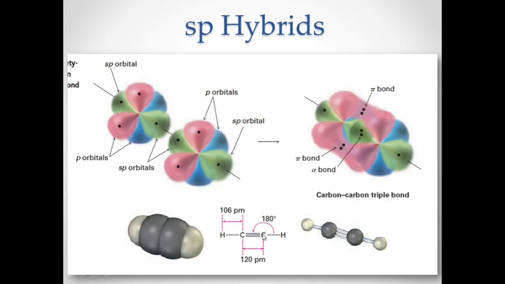For C triple bond C, the bond angle is 180 degrees, and the bond length is 120 picometer. That is actually lower than your ethylene. So this is acetylene, lower than your C double bond C, and also lower than the single bond CC for ethane. Okay, so we will also differentiate the bonds for ethane, ethylene, and acetylene, and talk about which is the more stable bond and the strongest bond.